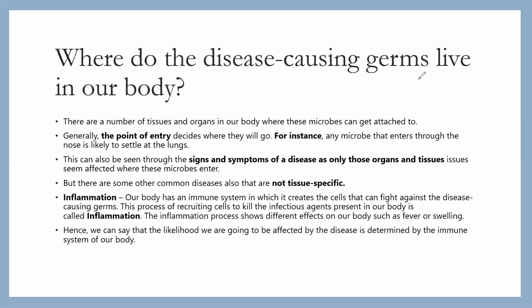Now the next question comes: where do the disease-causing germs live in our body? There are a number of tissues and organs in our body to which these microbes can get attached. Generally, the point of entry decides where these pathogens will go. For example, any microbe that enters through the nose is likely to settle in the lungs. This can also be seen through the signs and symptoms of a disease, as only those organs and tissues seem affected where these microbes enter.